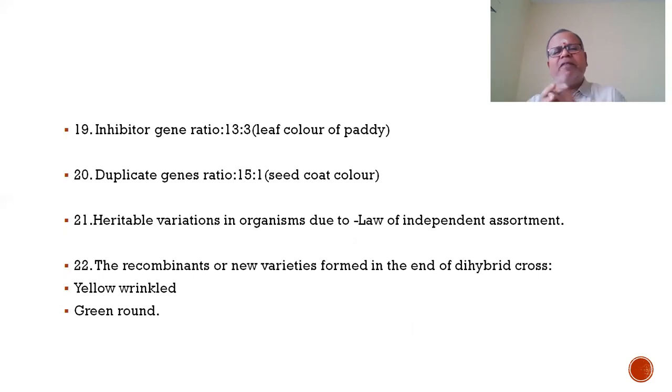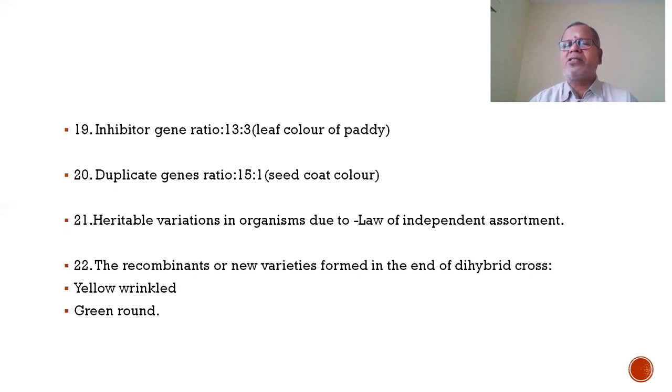Then heritable variations. Due to variation we differ from our parents. If it is inherited to the subsequent generations, we call it heritable variations. Due to law of independent assortment, the recombinants, that is new varieties, are formed in the end of dihybrid cross.